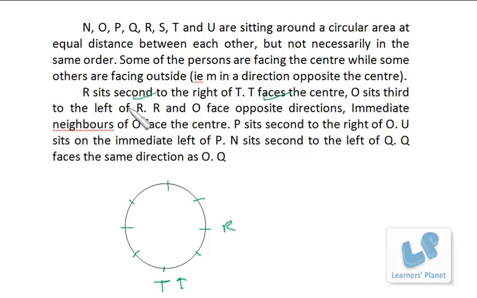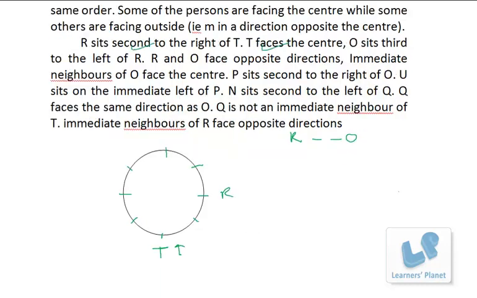O sits third to the left of R. So we know that there are 2 persons between R and O, but we don't know whether O will be here or here because we don't know the direction of R. Then P sits second to the right of O. So between O and P, one person is there.